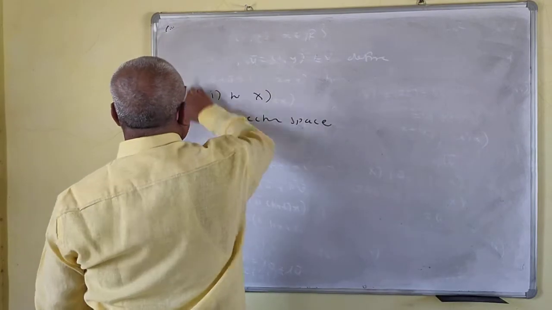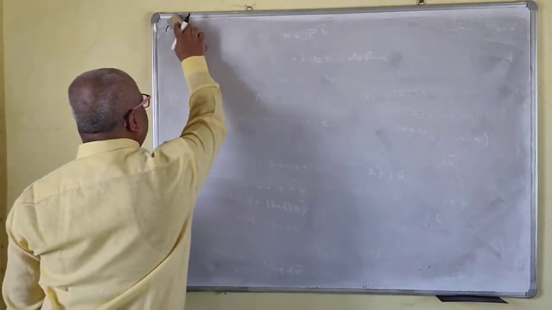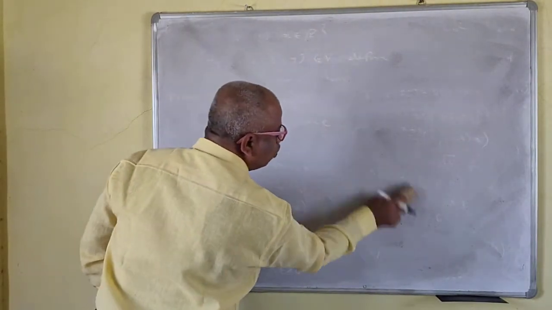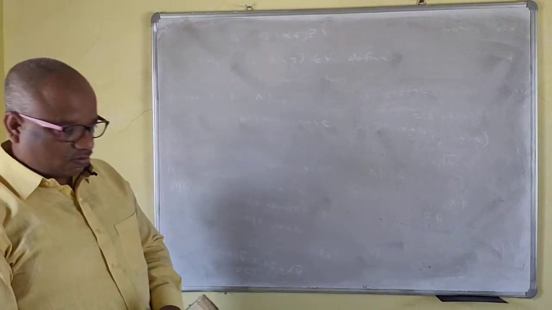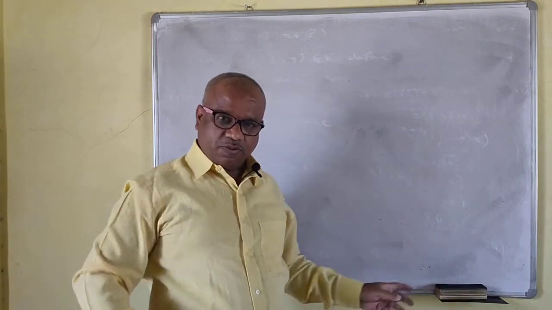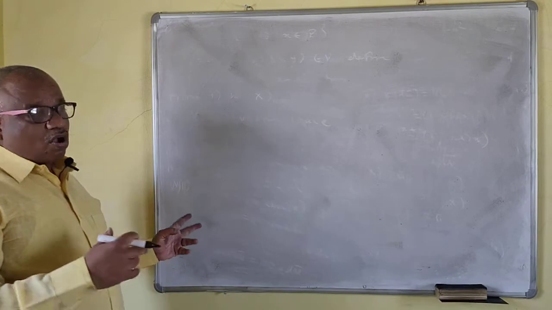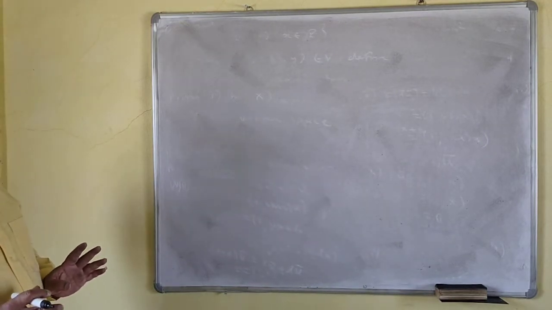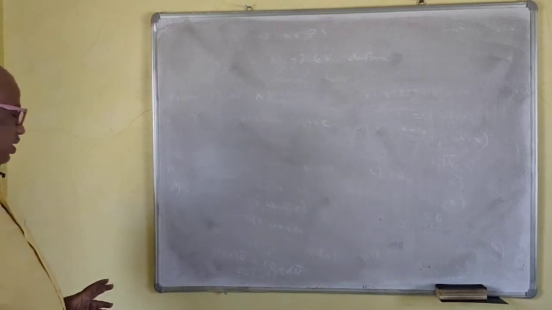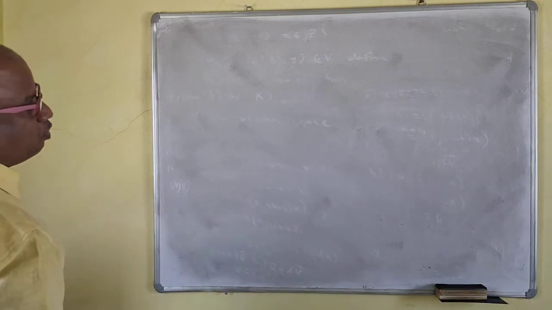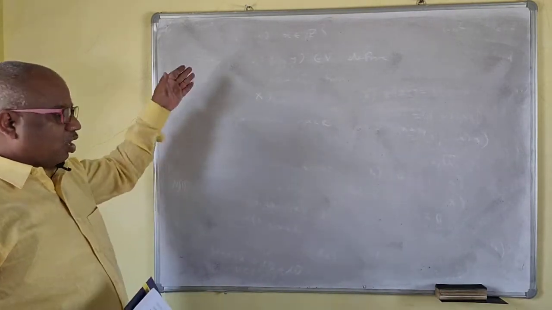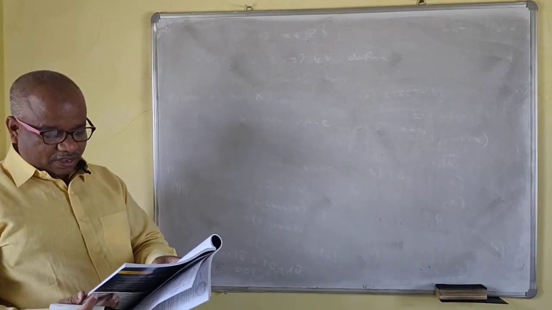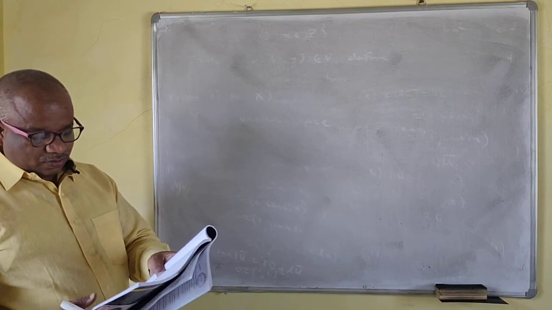So, very interesting. Vector space is very interesting here, because if you know all the 10 axioms in your mind, then you can easily prove a vector space. So first you have to remember all these 10 axioms one by one.